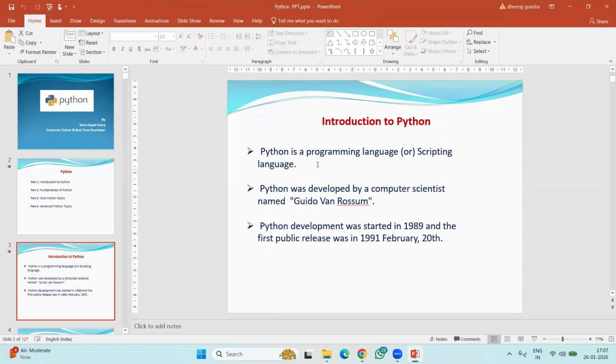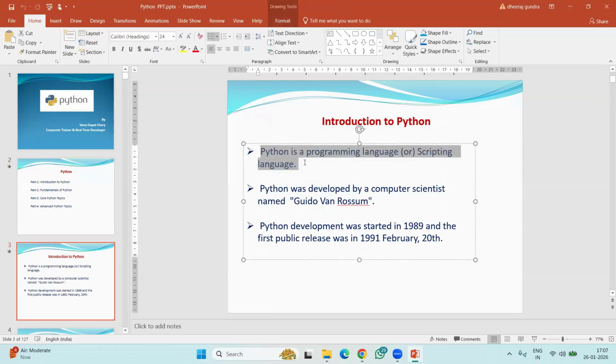Python is a programming language or scripting language, and it was developed by a computer scientist named Guido van Rossum. Python development started in 1989, and the first public release was on February 20th, 1991.